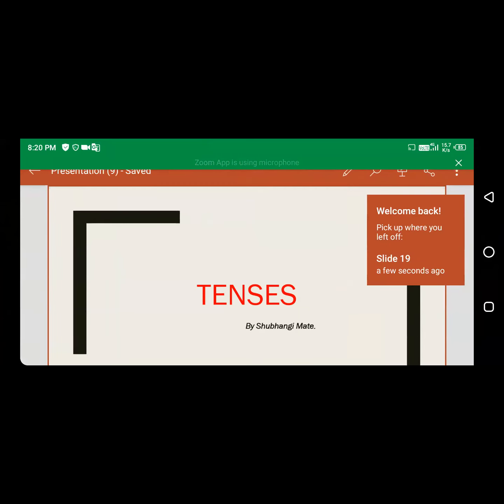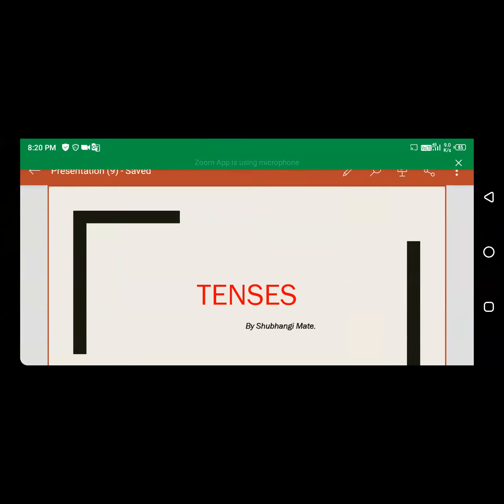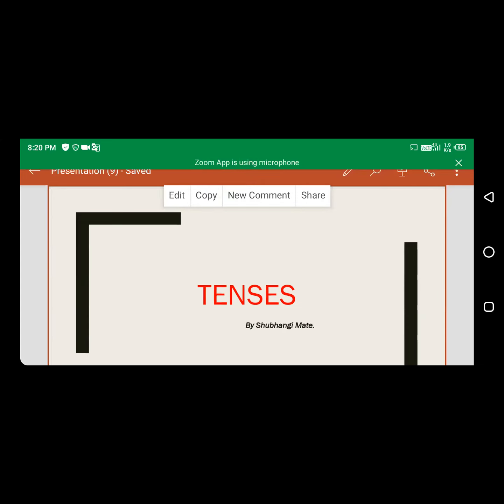Okay. So here we are using the same PPT for learning the tenses. So here we are only focusing on the past tense.